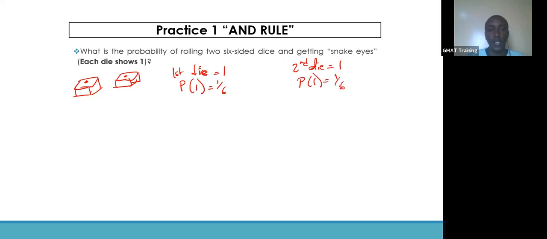These are not dependent, but independent events, and throwing one die doesn't affect the outcome of the other die. Therefore, it's "and," right? We have to have a 1 and another 1 on the other die. So we multiply this together: 1/6 times 1/6 equals 1/36.